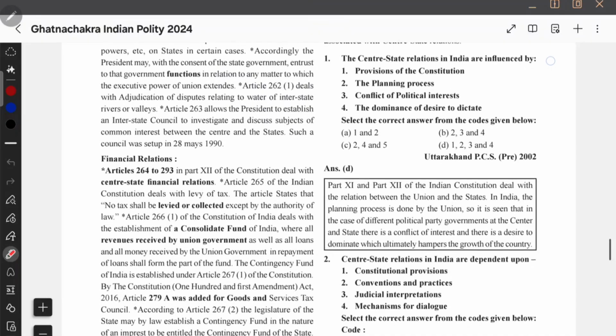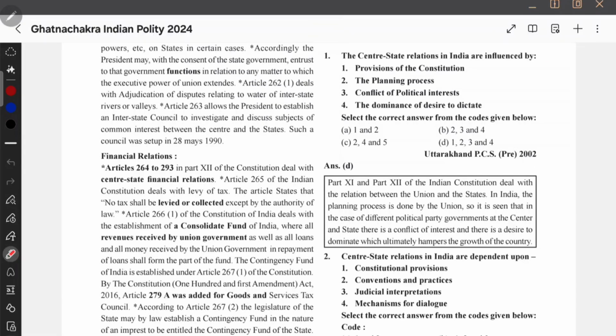Let us look into some previous year questions. The central state relations in India are influenced by provisions of the constitution, of course, planning, conflict of political interest, desire to dictate. So all of them definitely are processes or instruments where center can try to control the state. Okay, so all the four.